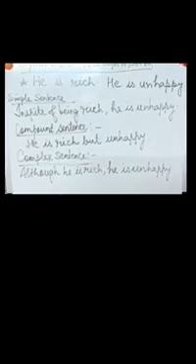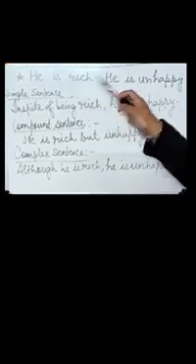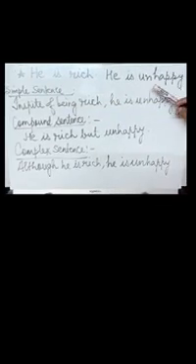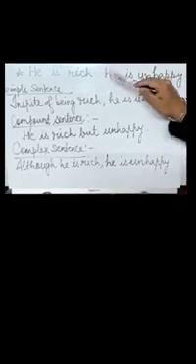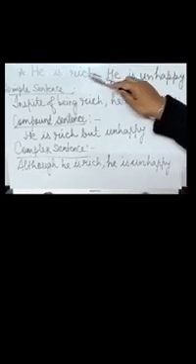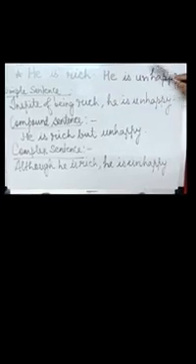Synthesis means joining sentences. So there are two sentences here, and the subject in both the sentences is he. That is, the subject is same. So the first sentence is he is rich, and the other one is he is unhappy. Now it is assumed that a person who is rich is supposed to be happy. But here the person who is rich is unhappy. So it is showing a contrast. So we will join the sentences in three forms.